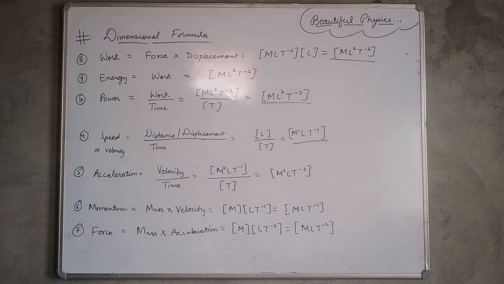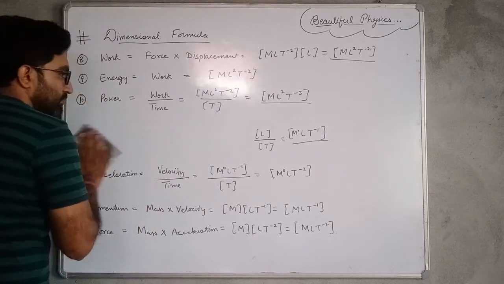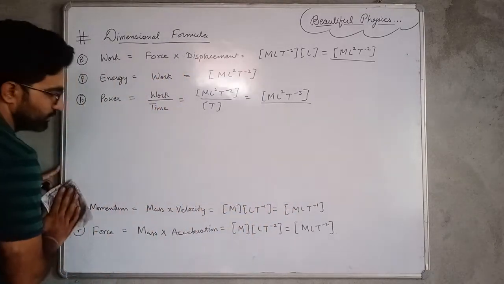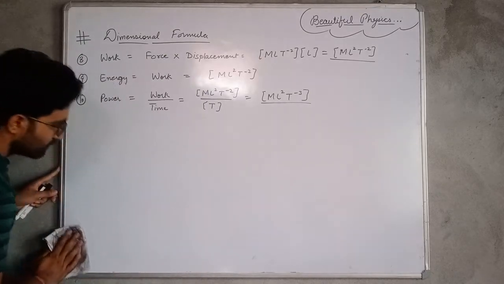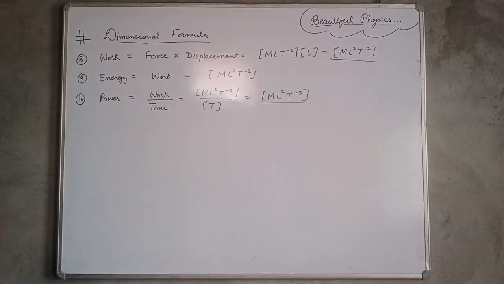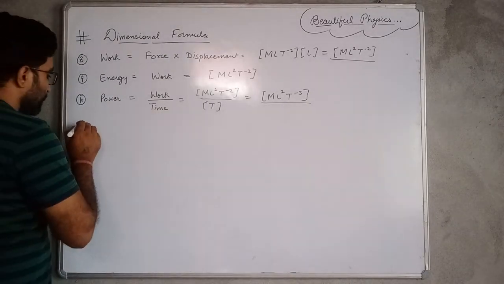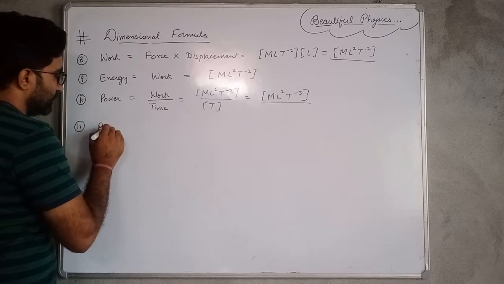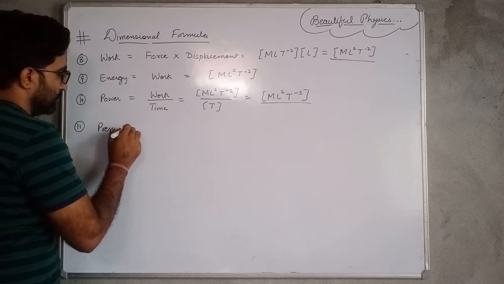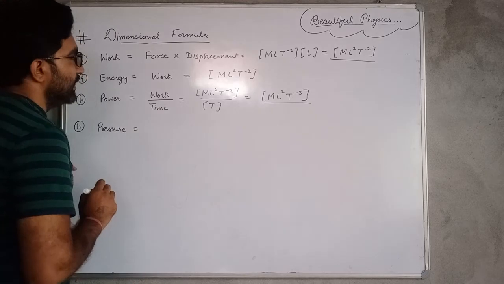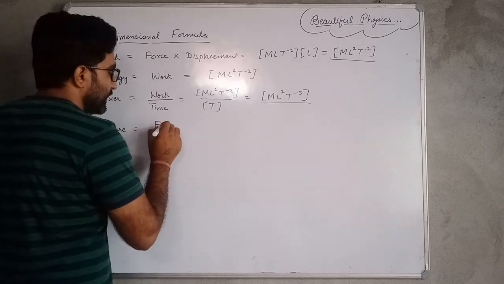And next one is pressure. We know that pressure is force per unit area.